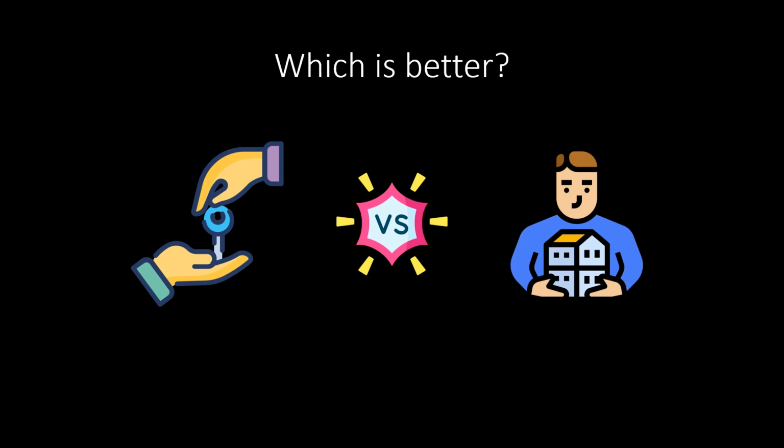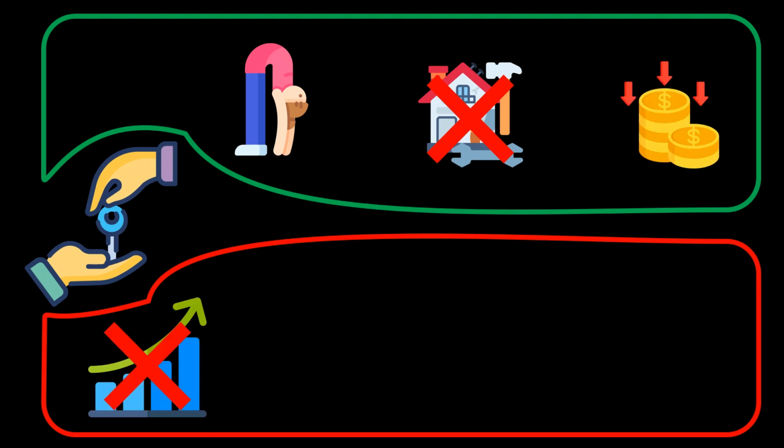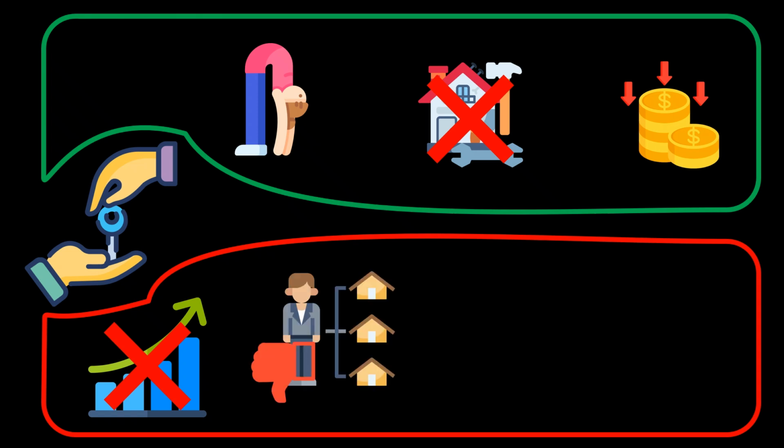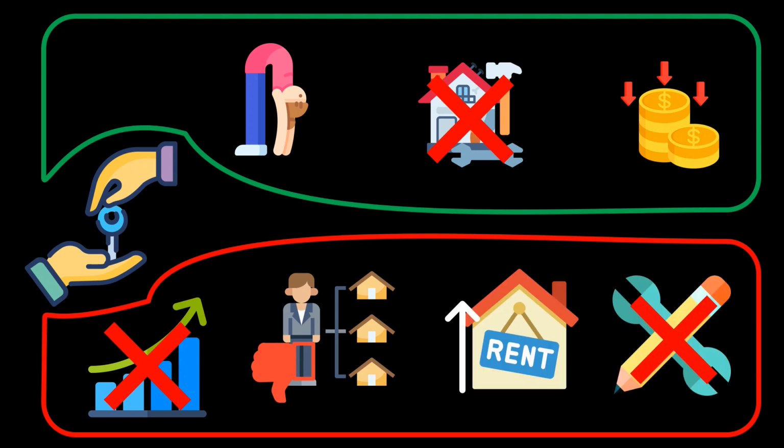Next up is housing. Renting versus owning, which is better? On the renting side, we have the flexibility to move with ease, almost zero maintenance responsibilities, and fewer upfront costs. However, with renting, you're not building equity but instead paying someone else's mortgage. And let's not forget difficult landlords, sudden rent increases, and little customization.